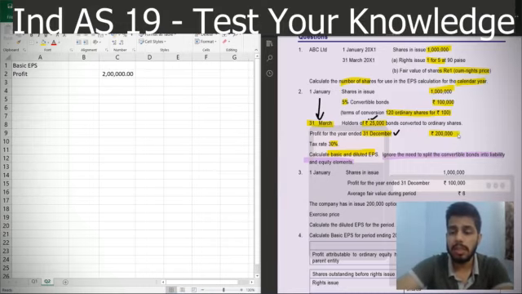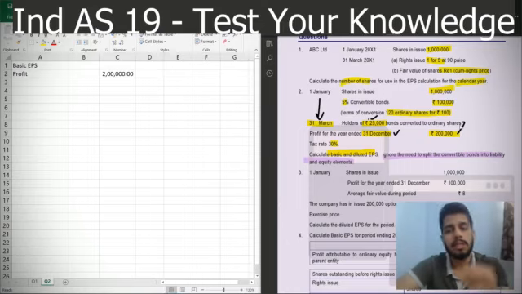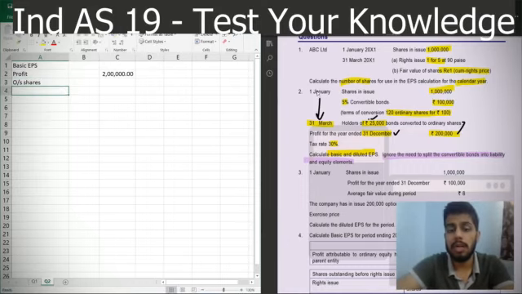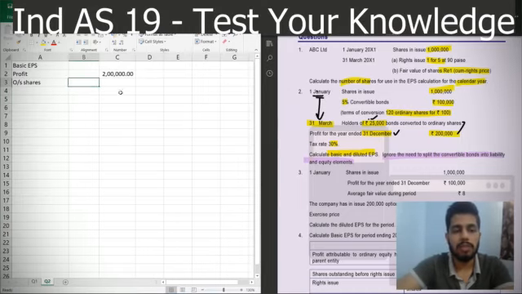So because it is on 31st December, it has already considered the 25,000 rupees bonds interest savings net of tax. So I'll not adjust the profit in case of basic EPS, I'll adjust the outstanding shares, because the outstanding shares given in the question is as on 1st January, not on 31st December. So as on 1st January, we had outstanding shares of 10 lakhs.